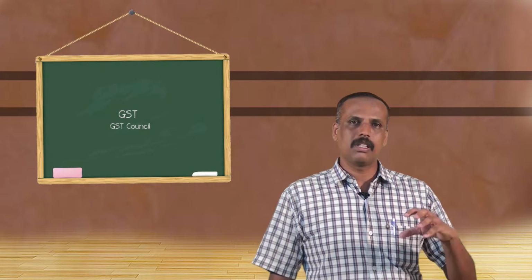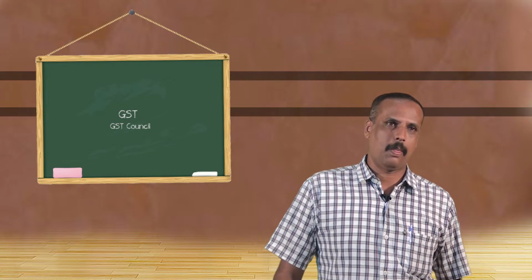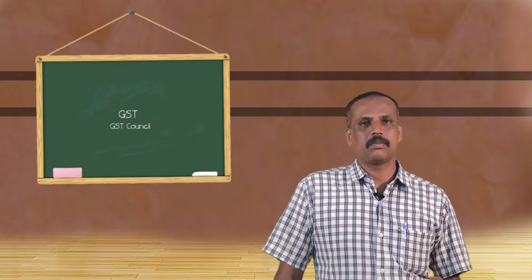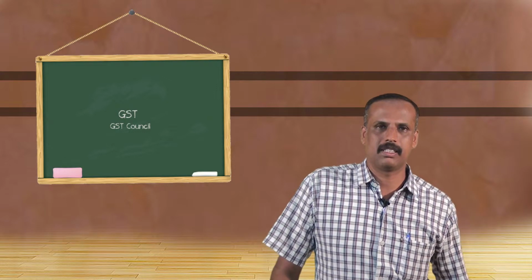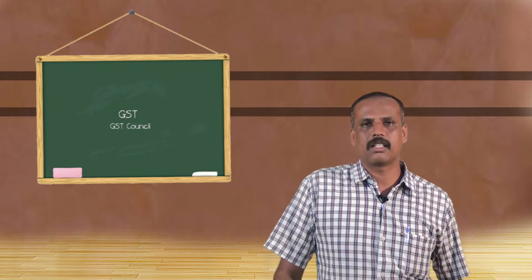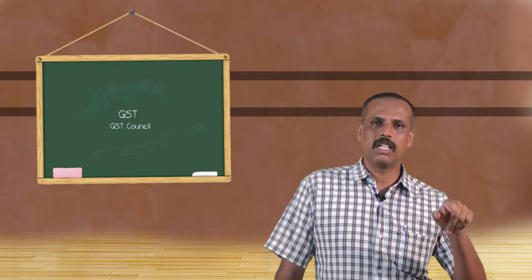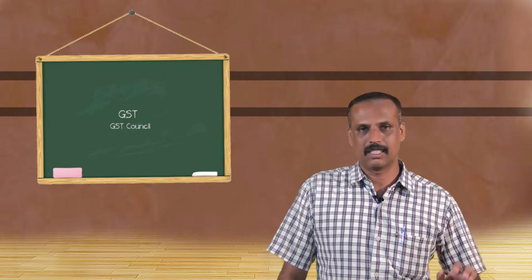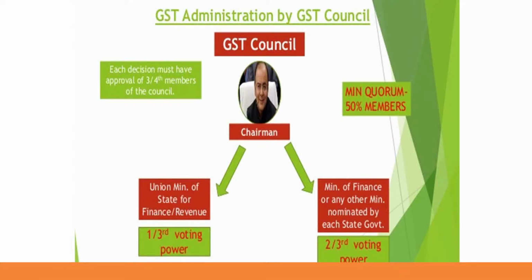Here there will be a minimum quorum, and they have their own voting rights. For taking any decision, there should be attendance of minimum 50%. For example, if around 300 members are in a particular GST Council meeting, then for taking any decision, minimum 150 members should be there. In the sense, 50% member quorum is required, that is the minimum.